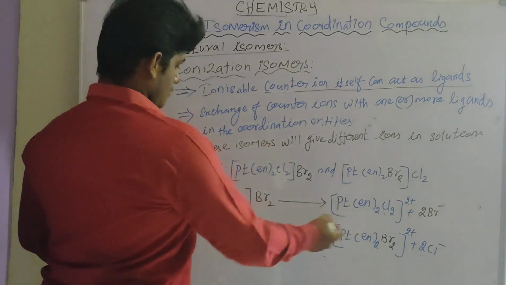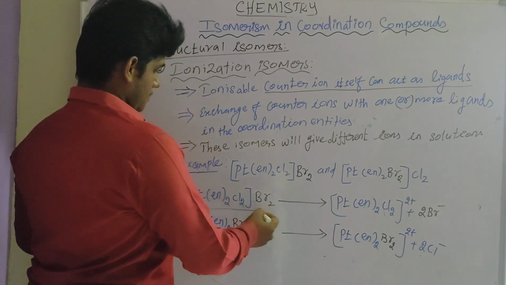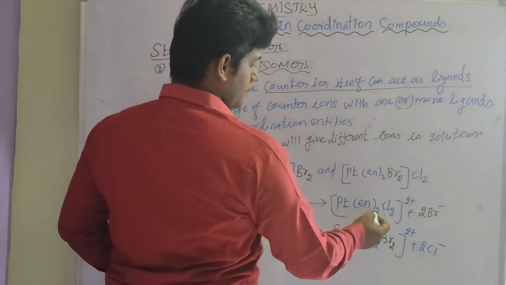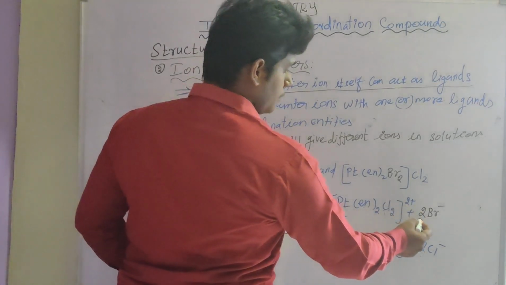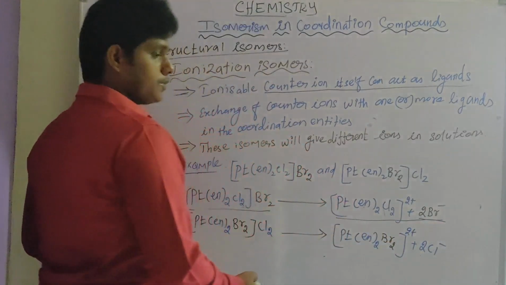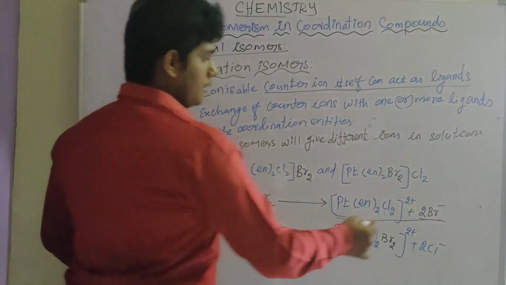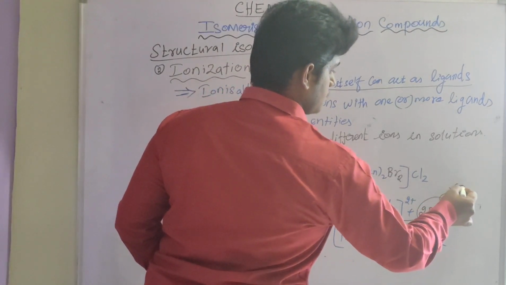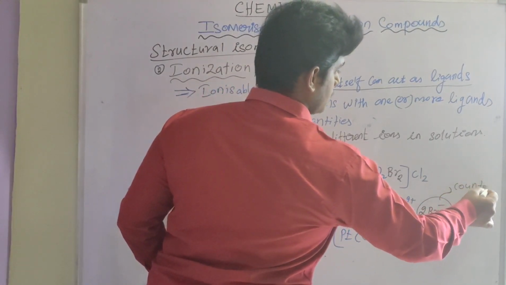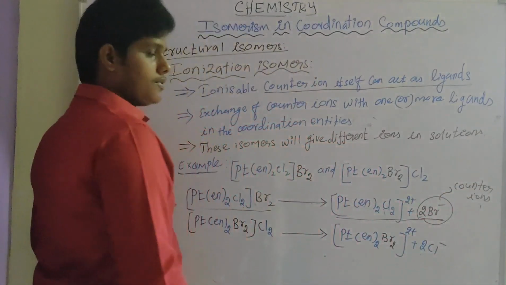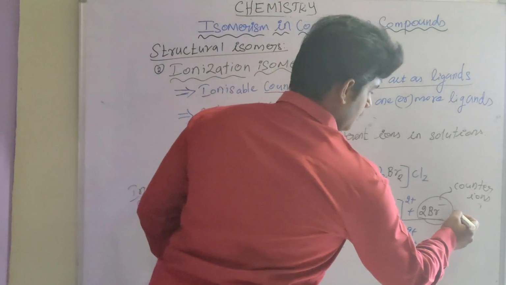Take this complex in solution, [Pt(en)2Cl2]2+ and 2Br-, to give two types of ions. These ions are called counter ions. These counter ions act as ligands.